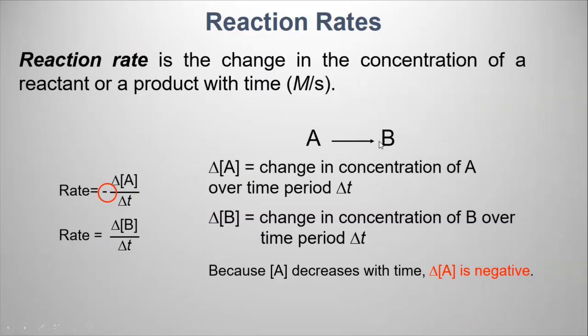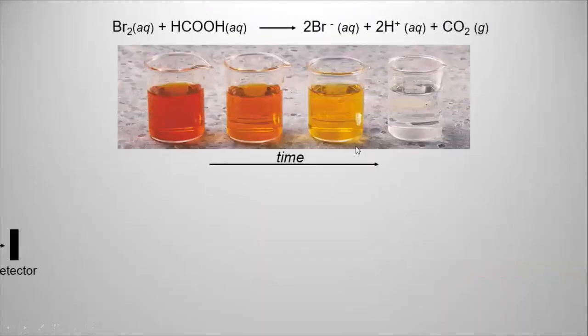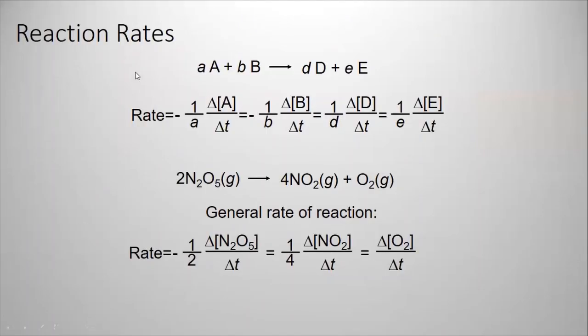How about if you don't have 1 mole? How about if you have a moles of A reacting with b moles of B to give you d moles of D and e moles of E? How do you express the rate? Now you have a different number of moles, so you will have to include this number of moles in your reaction rate.